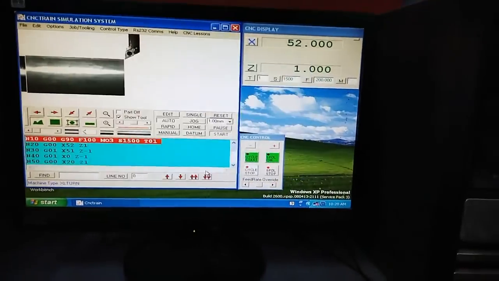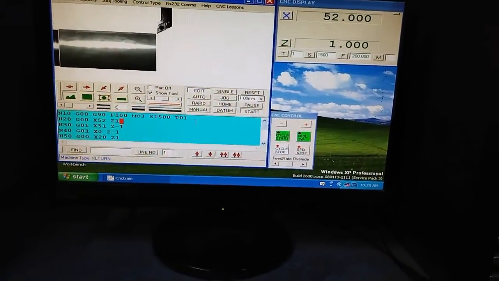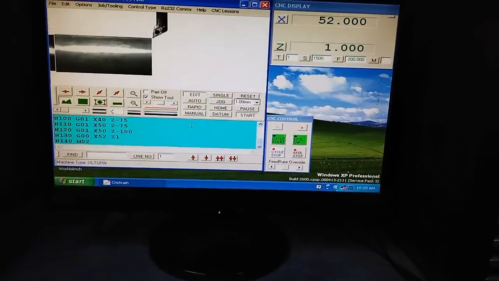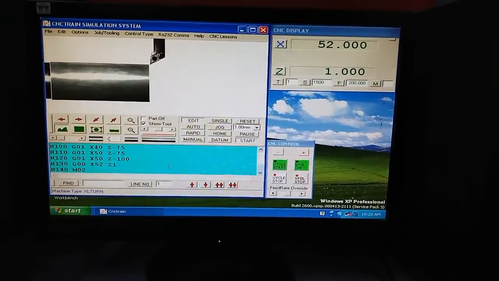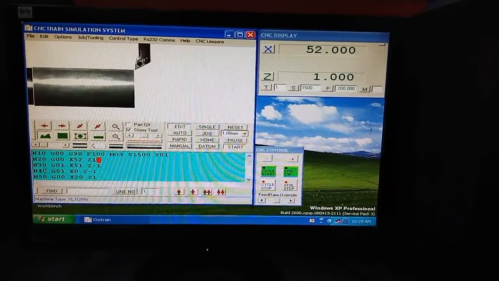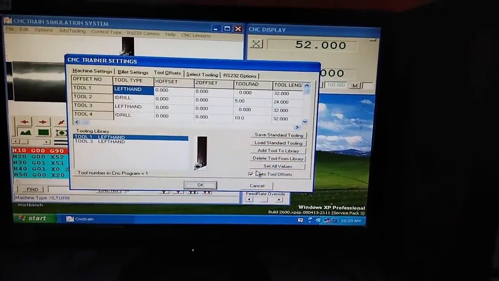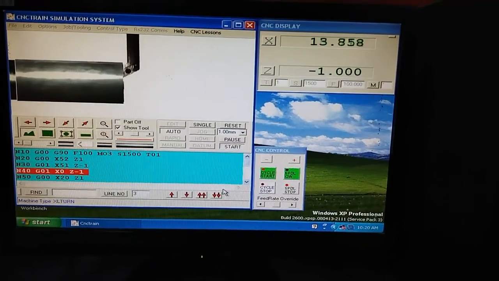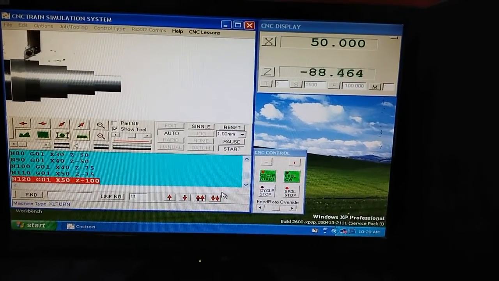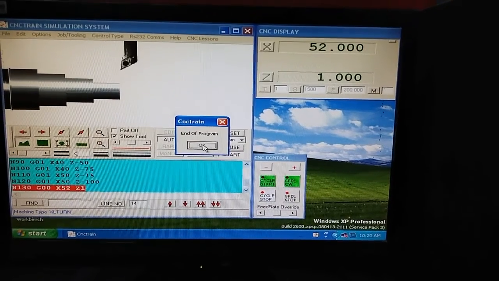After completion of writing this program, we have written the complete program as per what we have discussed on the board. Same thing we have to write here, and then we can just click on start cycle. So this is the end of the program.